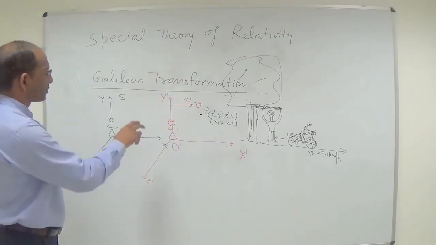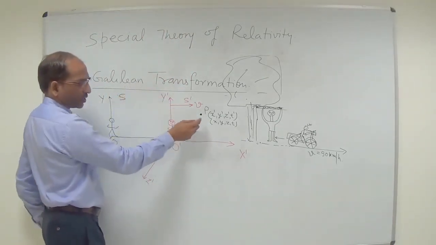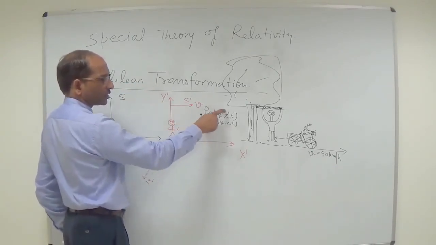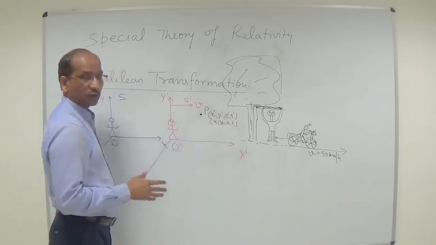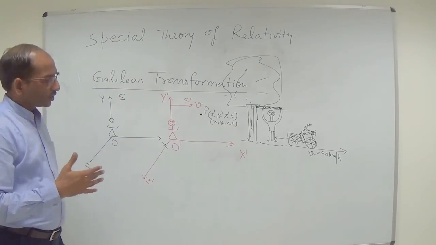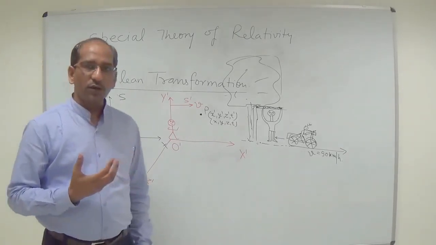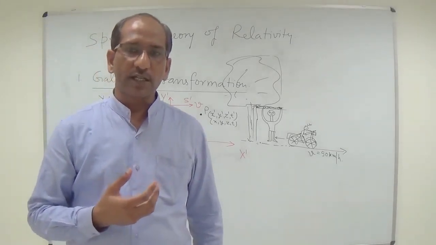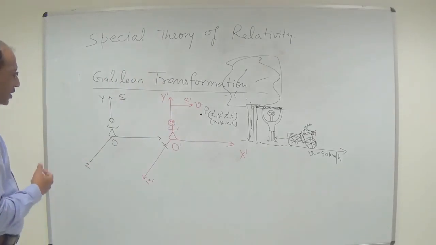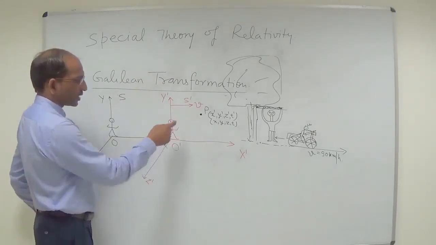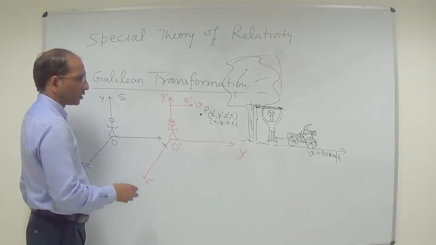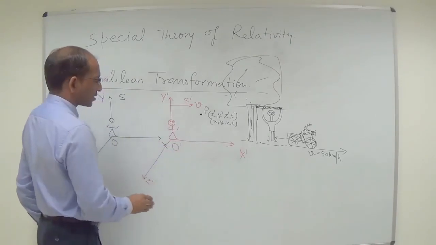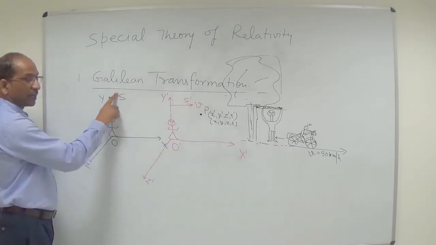So this is the transformation, right? We have to transform X prime into X, Y prime into Y, Z prime into Z, T prime into T. This transformation of one coordinate system to the other is known as Galilean transformation. So according to this, as we have already mentioned, V is the relative speed of the S prime plane, which is moving along the positive X direction relative to S, right?